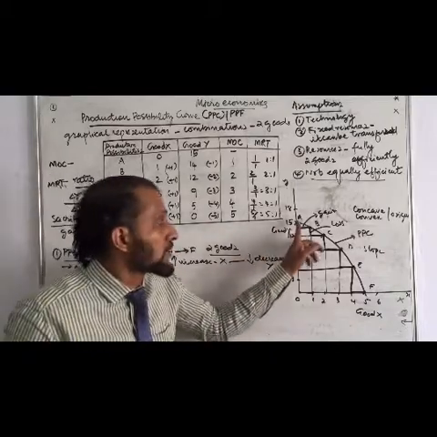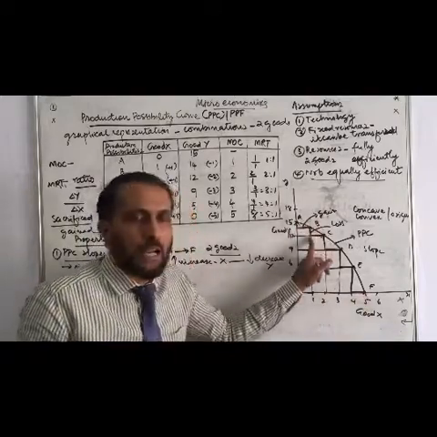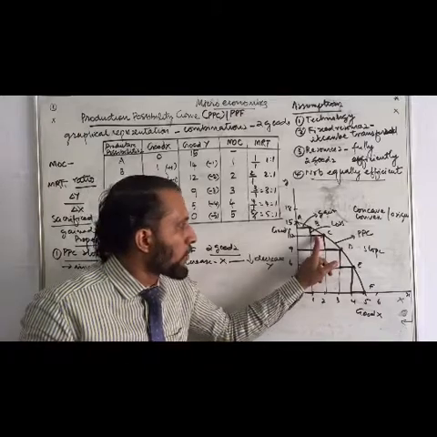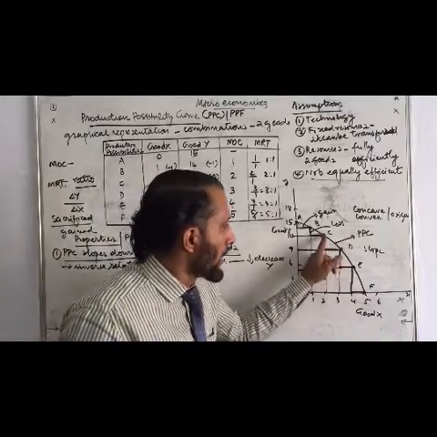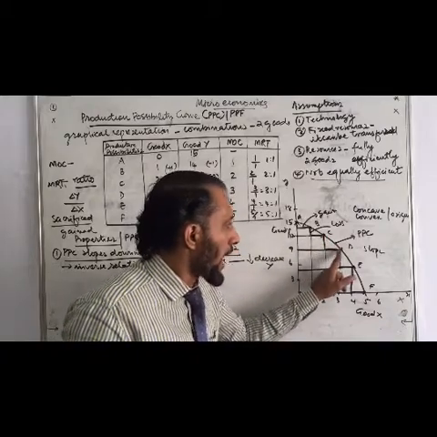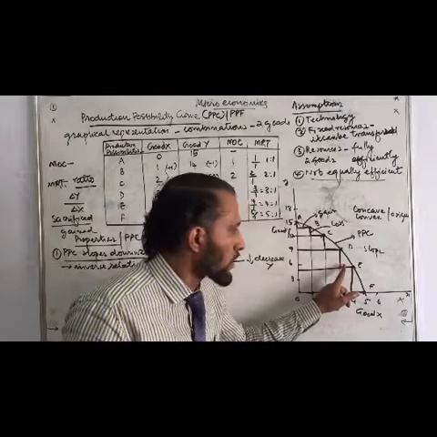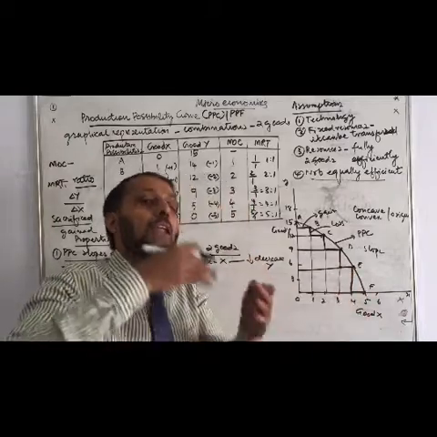The slope of this curve from A to F: we increased one, but we sacrificed more. When we move from C to D, we gained 1 unit, but we sacrificed more. Again, we gained 1 unit, sacrificed more. Again, gained 1 unit, sacrificed more. So, gaining 1, sacrificing more.